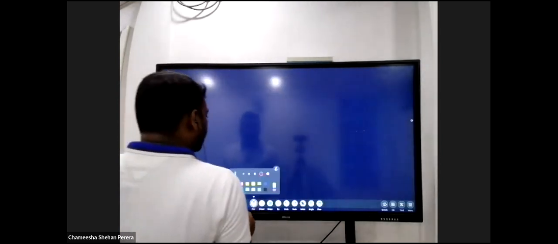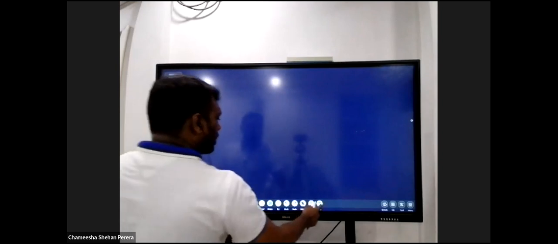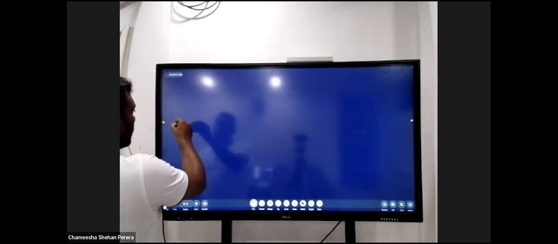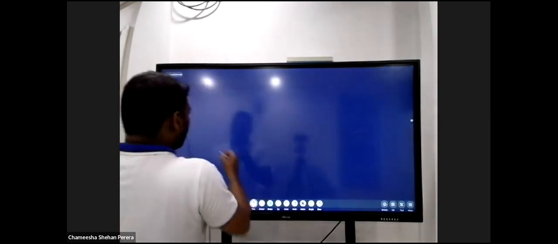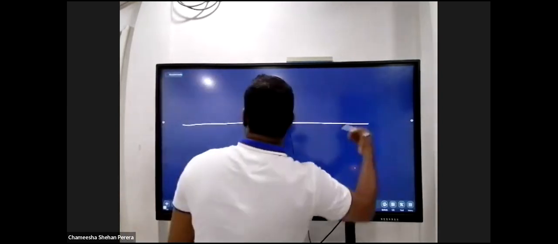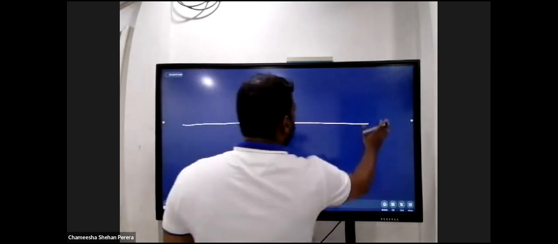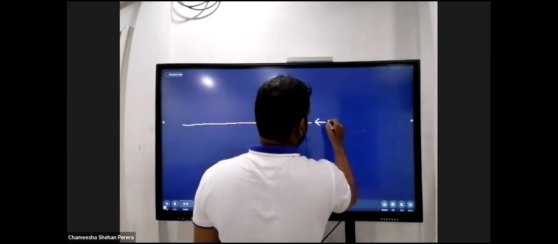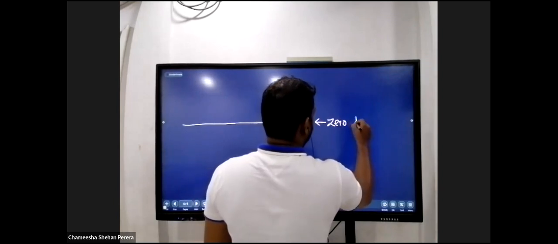Okay. For that, I'm taking this diagram. So we have a line like this. We call it the zero displacement line. We call it the zero displacement position. I'll tell you, zero displacement position.